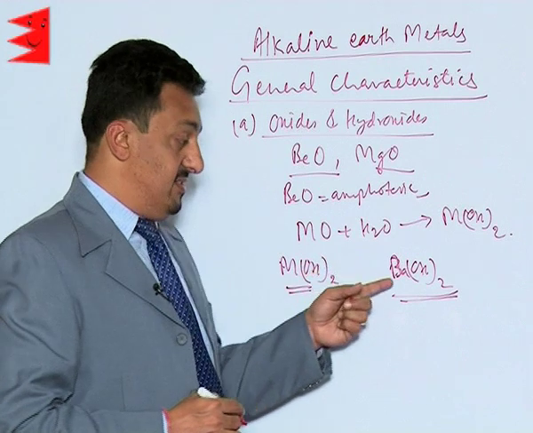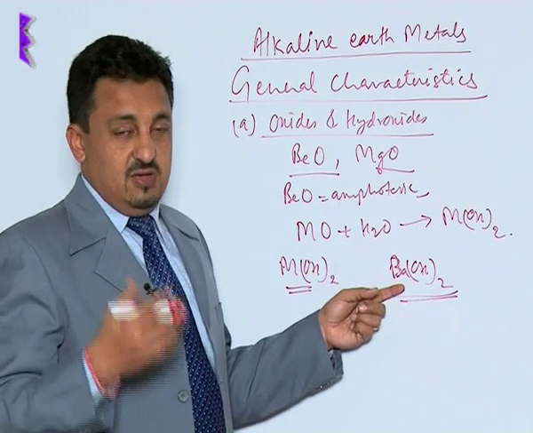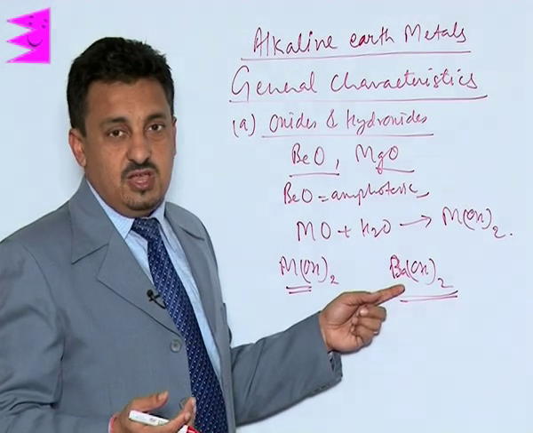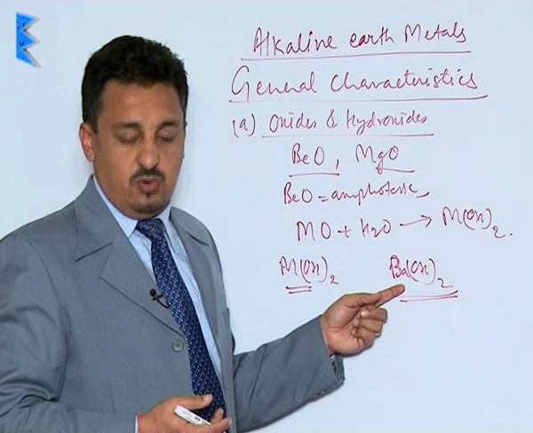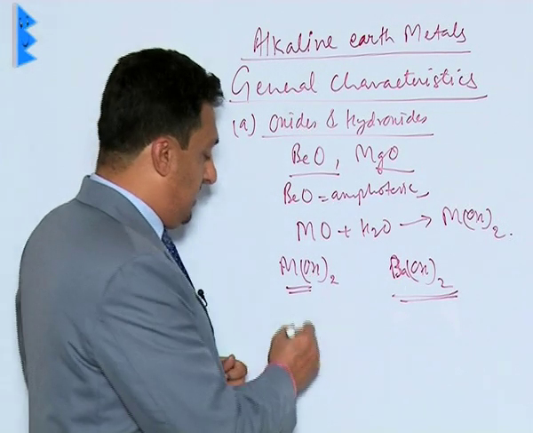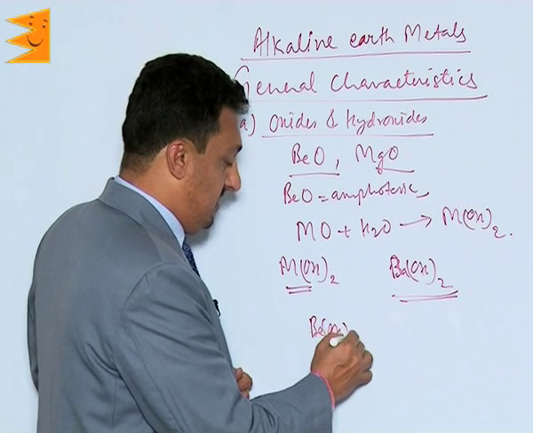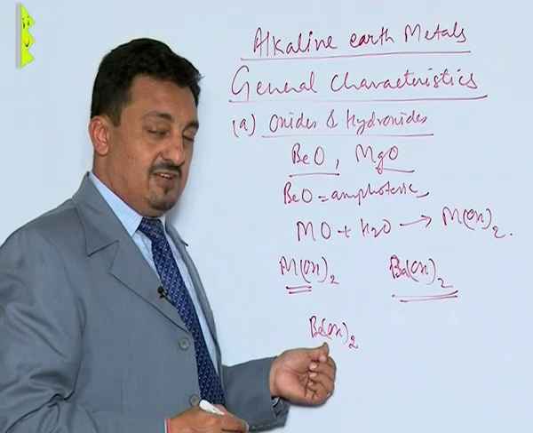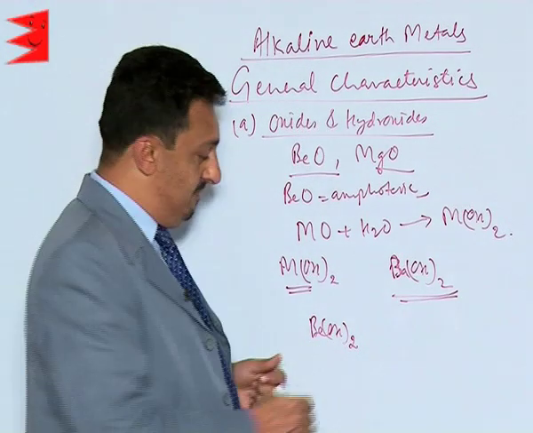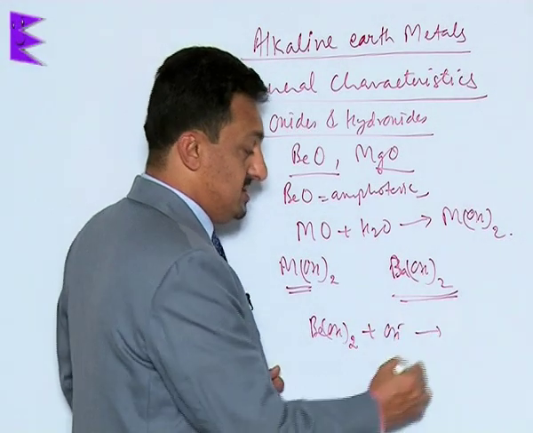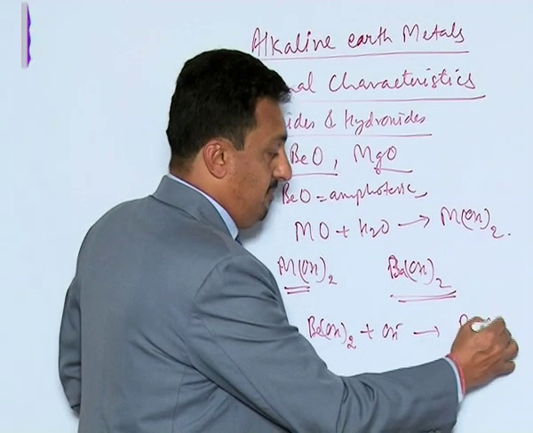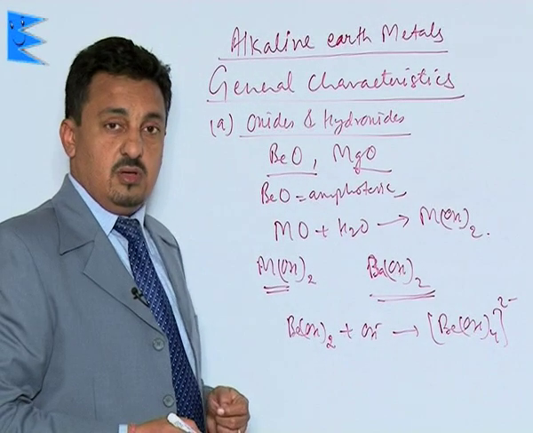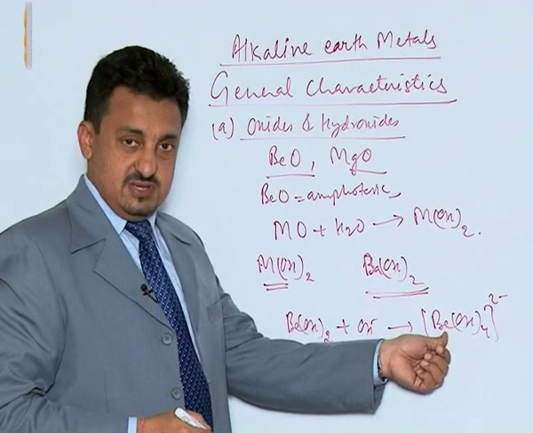Now, this barium hydroxide is very stable also, whereas the hydroxides of beryllium, magnesium and calcium decompose on heating to their corresponding oxides and release water. Another good thing about beryllium hydroxide, which everybody needs to know, is that since its bond with the hydroxide is covalent in nature and it's an electron deficient species having only 4 electrons with beryllium, it easily combines with the OH minus ions and forms this complex, and this is how it completes its octet.